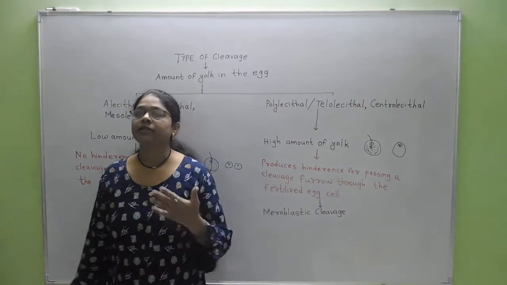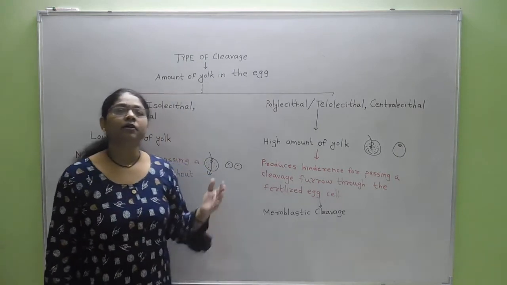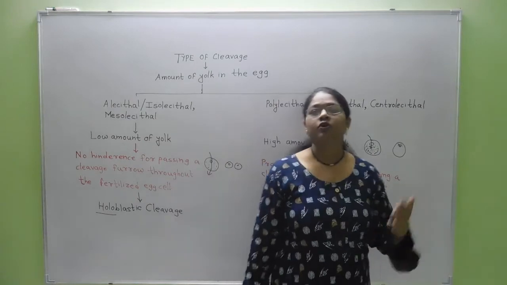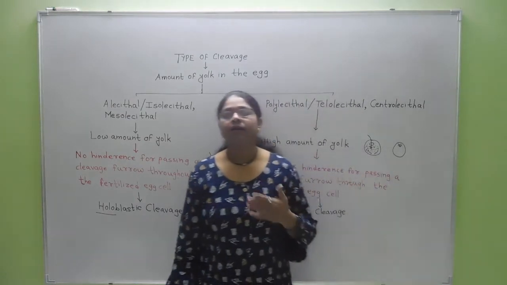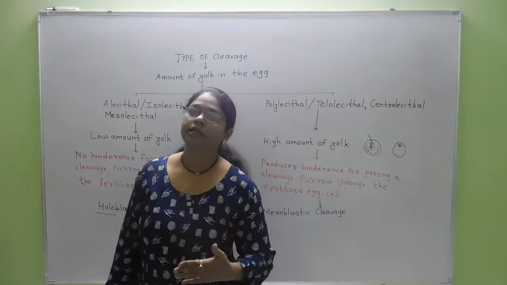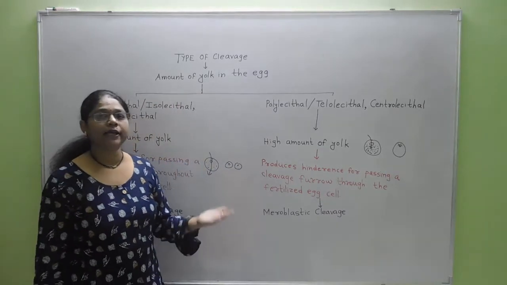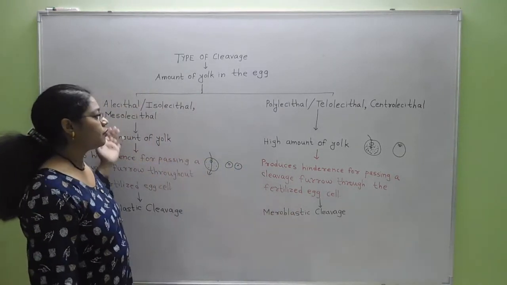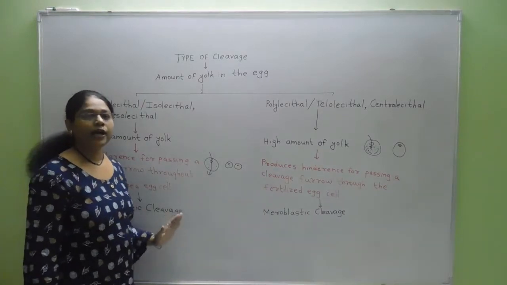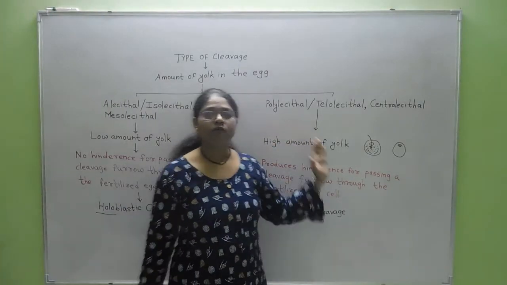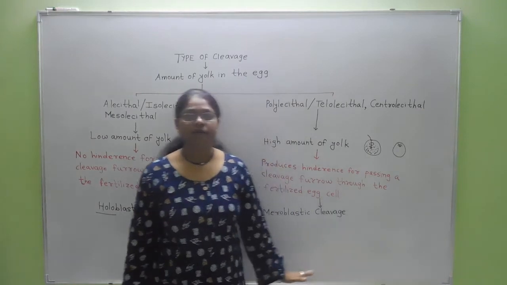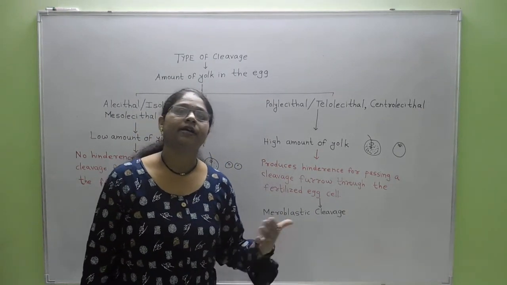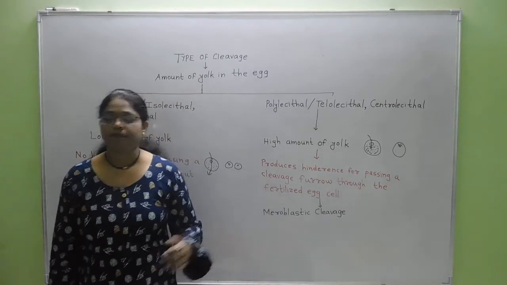In the centrolecithal kinds of eggs, the cleavage type is called superficial cleavage. We will see the details of that type of cleavage in our next lectures. First we will see the details of holoblastic cleavage, and then meroblastic cleavage, how it takes place and in which type of eggs it takes place.